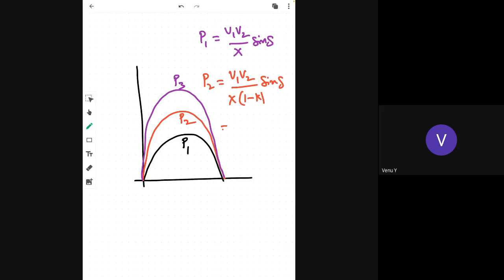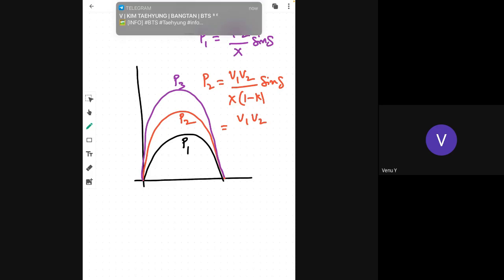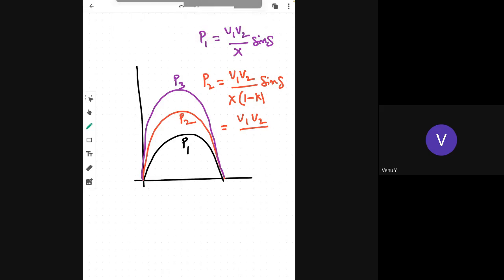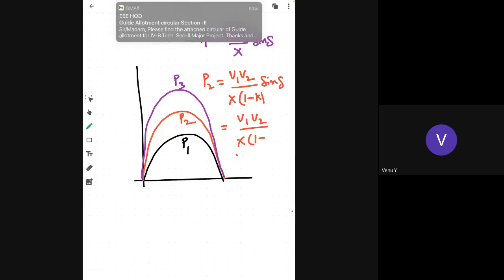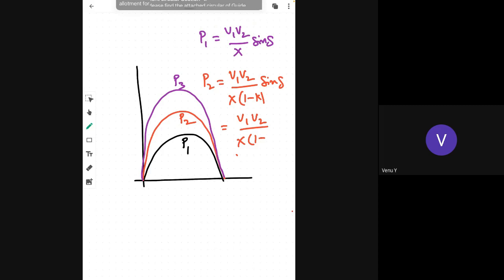So V1 V2 by X into 1 minus 0.2, into sine delta.